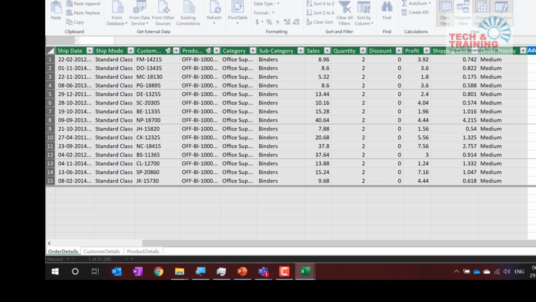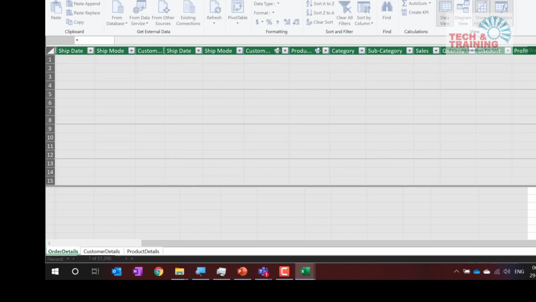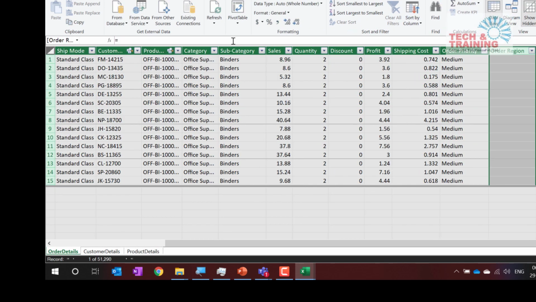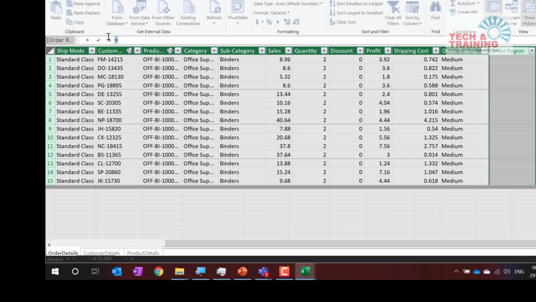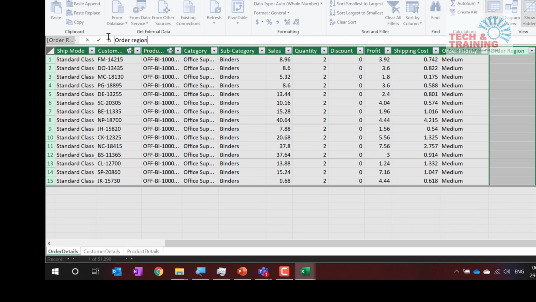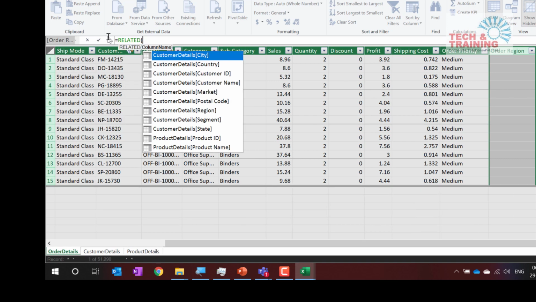The name of the column will be order region. I give the name. Now here I have given the name, but here I have to type the formula. I can even type it like this, order region. Now because I have created the column name, I do not do it. Otherwise I can write the formula like this. So I write the formula. Now I want to get the data from the customers table, so I'm going to write RELATED. I'll write the RELATED function, and see, the moment I use the RELATED function, Excel now knows this particular table, the order table, is connected to the customers table and it is connected to the products table.